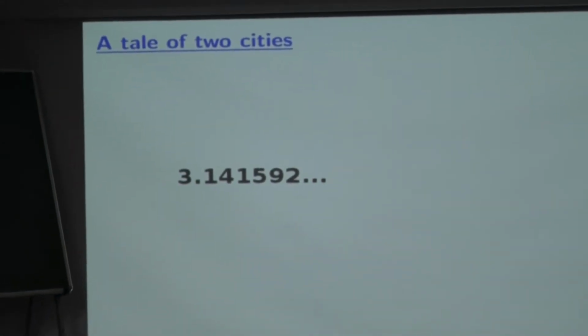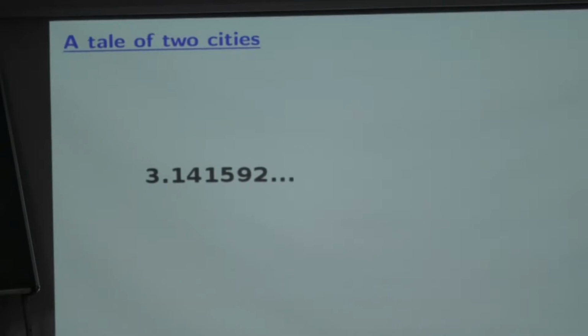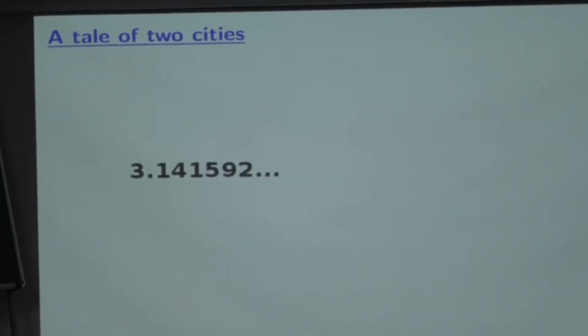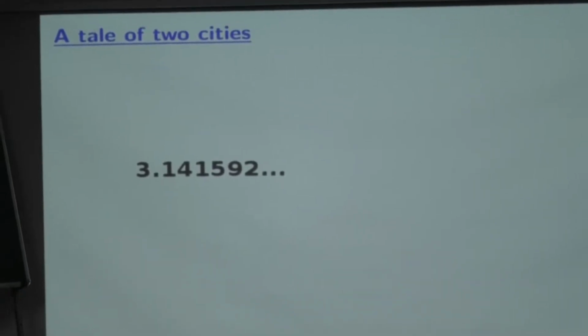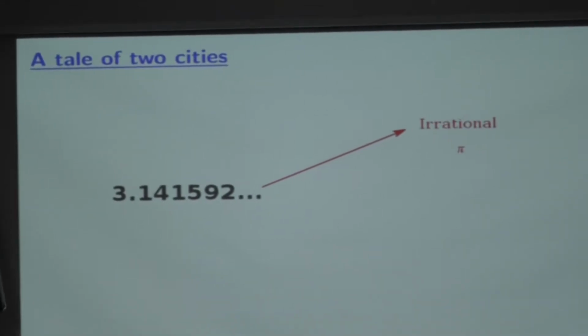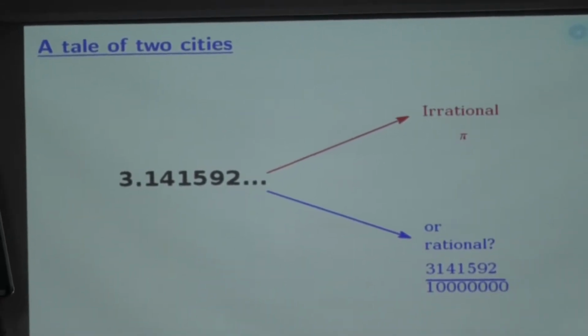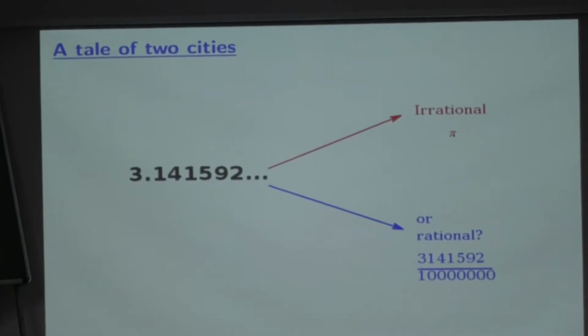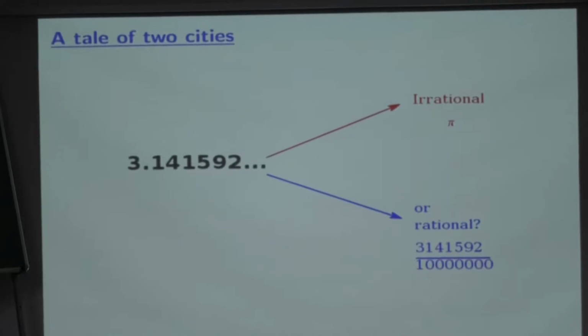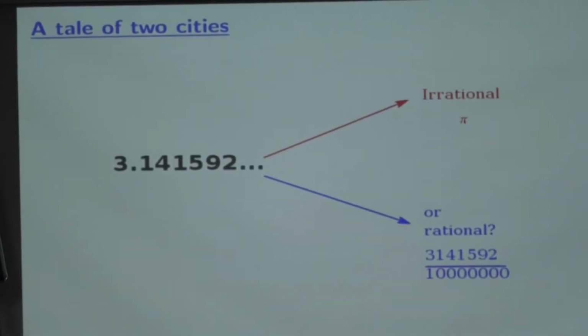Suppose I give you this number, 3.141592, etc. And I ask you the question, is this a rational number or an irrational number? What's the answer? Irrational? Well, you'll say, okay, it's irrational, it's pi. But how do you know it is not this? I just said dot, dot, dot, dot. I gave you only up to finite precision. Just by looking at those digits, how can you say that it is irrational?